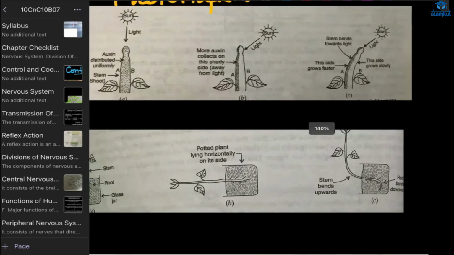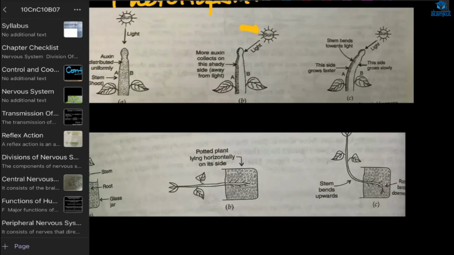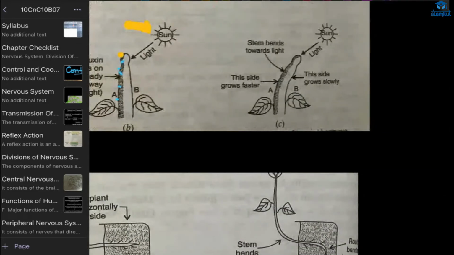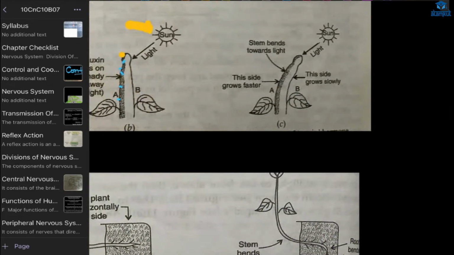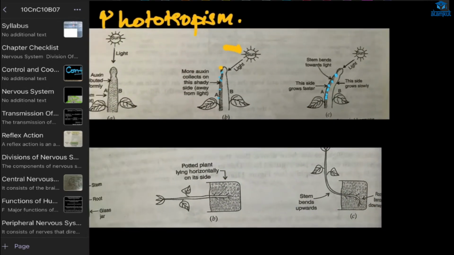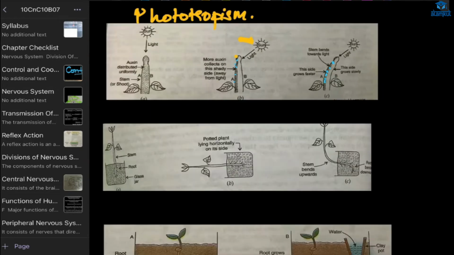And when the sun moves, what happens? Wherever there is shade, wherever sunlight doesn't fall, there the hormone is accumulated. Because of this, the plant bends, because this side will grow faster. That's why whenever we see a sunflower, it is bending toward the sun. That's how the movement happens. It is a very slow movement.